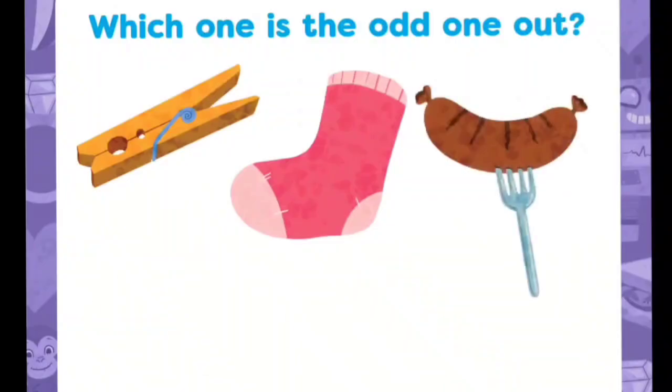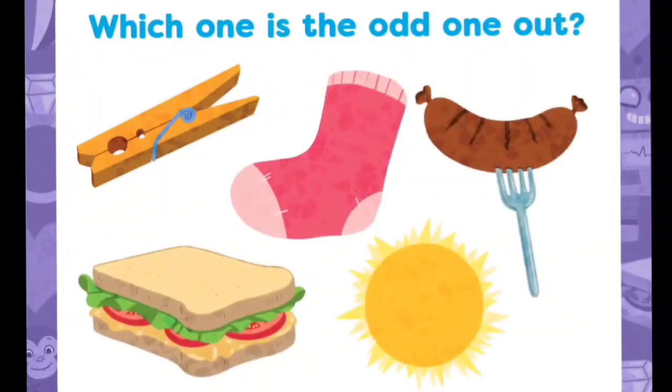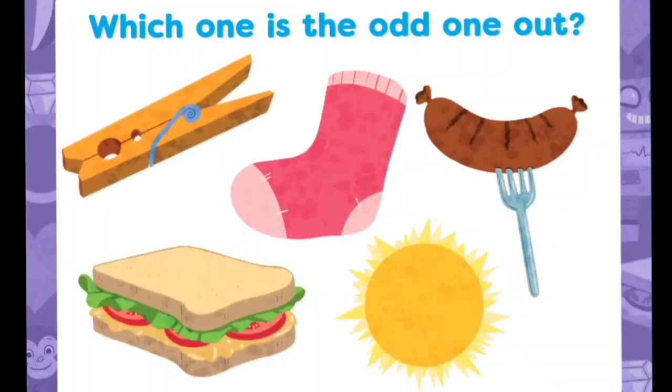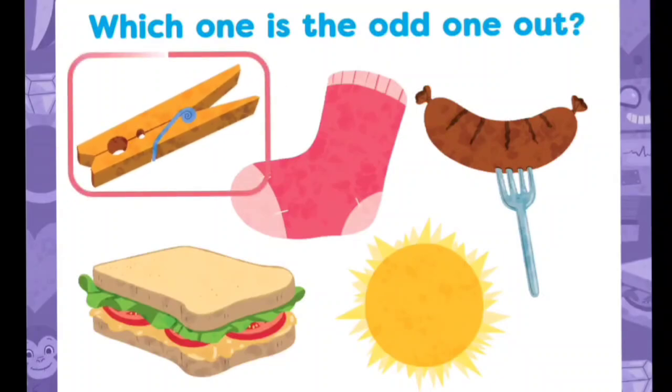Here we have peg, sock, sausage, sandwich, sun. Yes, the odd one out is peg because it starts with P sound.